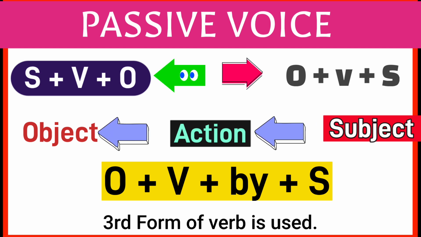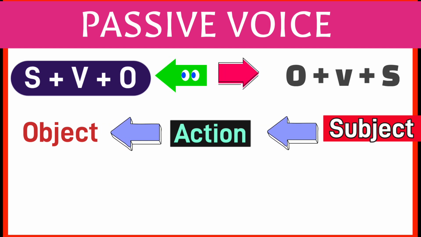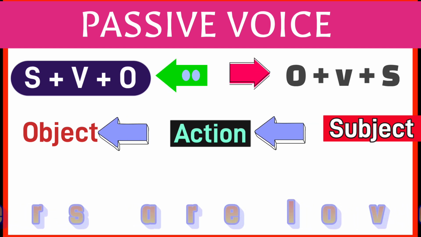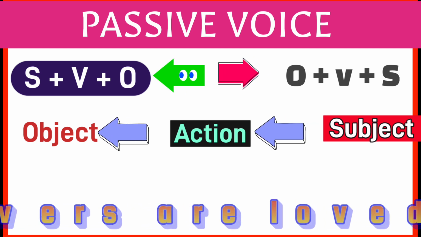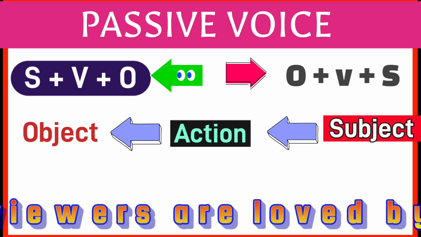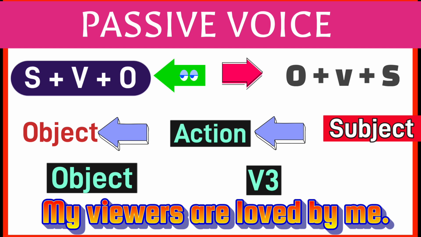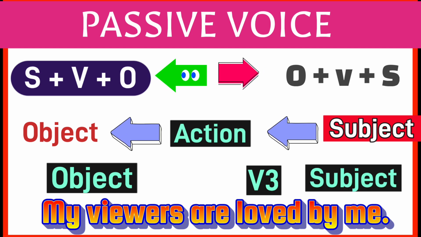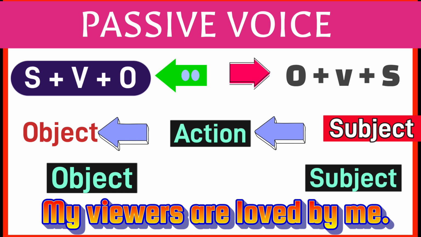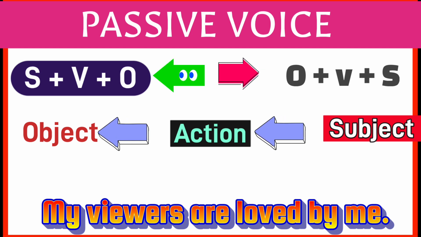Now if I convert the sentence that we just discussed, it would be my viewers are loved by me. Here, my viewers is the object. Love is the verb's third form. By me is the subject. Here, my viewers are receiving the action of love by me.